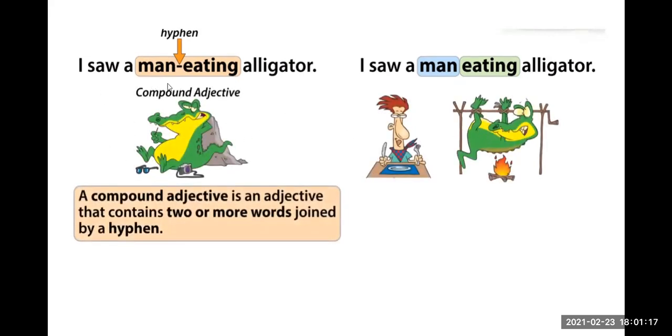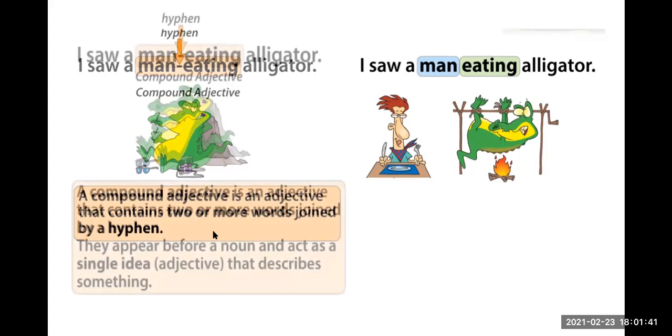This is a compound adjective. We have a hyphen here, okay? And in this one, we don't have a hyphen, so it's not a compound adjective. It says a compound adjective is an adjective that contains two or more words joined by a hyphen.